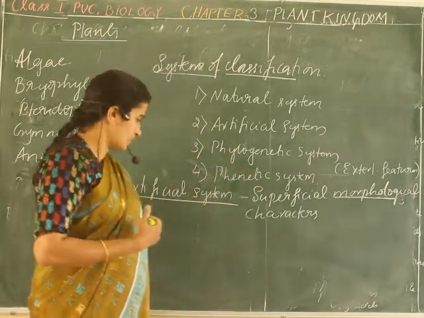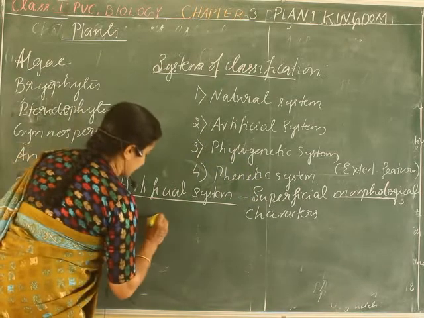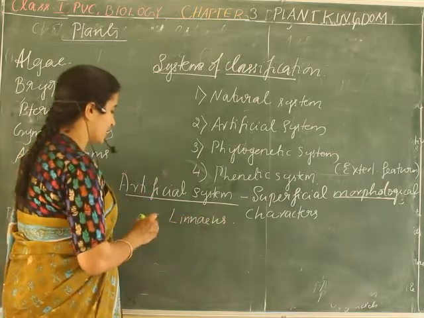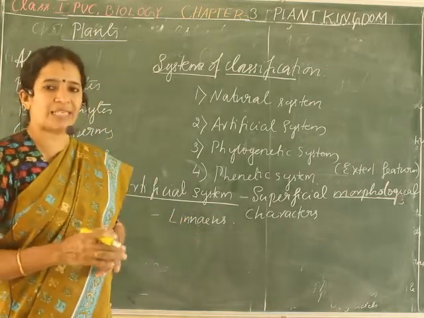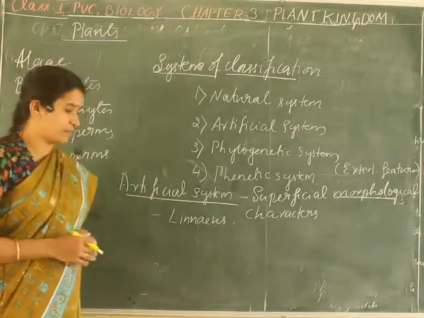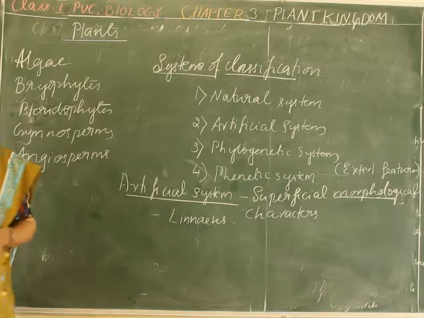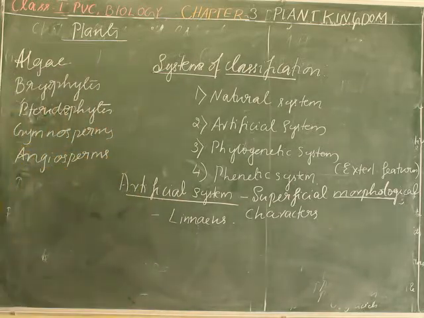This system of classification was given by Linnaeus. Who has given this artificial system of classification? It is brought by Linnaeus. The drawback with this system of classification is that the closely related species have been kept separated because of the superficial characters, as they were based on only a few observable characteristics. So that's why it was not accepted.